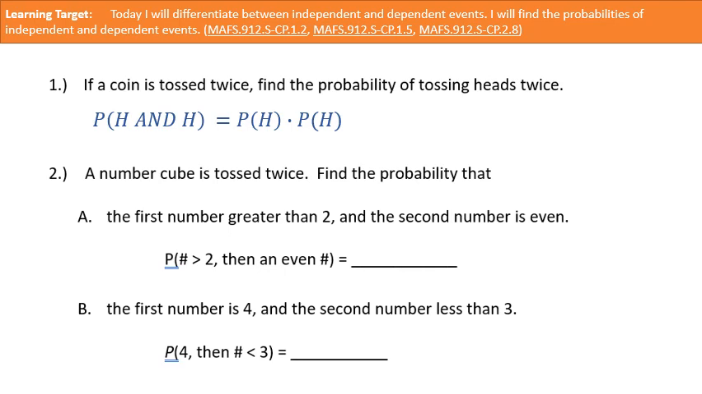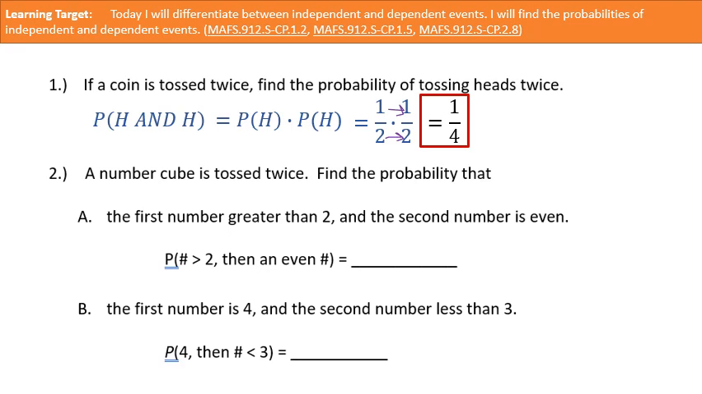Now, what's the probability of flipping a coin and having it land on heads? That's 1/2. So what we're thinking about here is 1/2 times 1/2. Remember how we multiply fractions? We're just going to multiply these straight across. So 1 times 1 is 1, 2 times 2 is 4, and our answer is 1/4. Sound good?